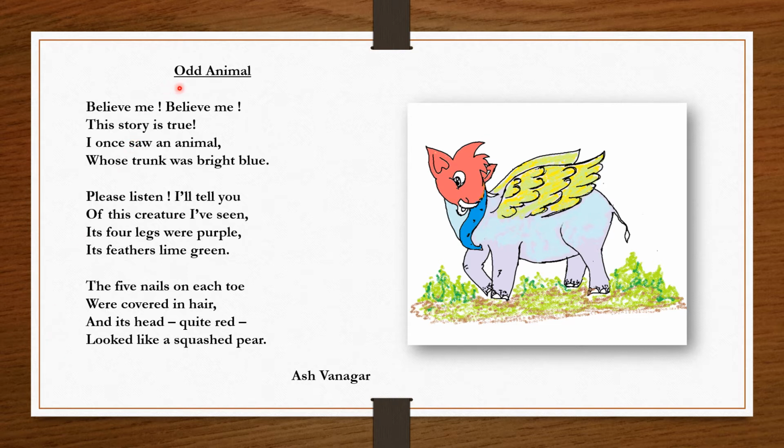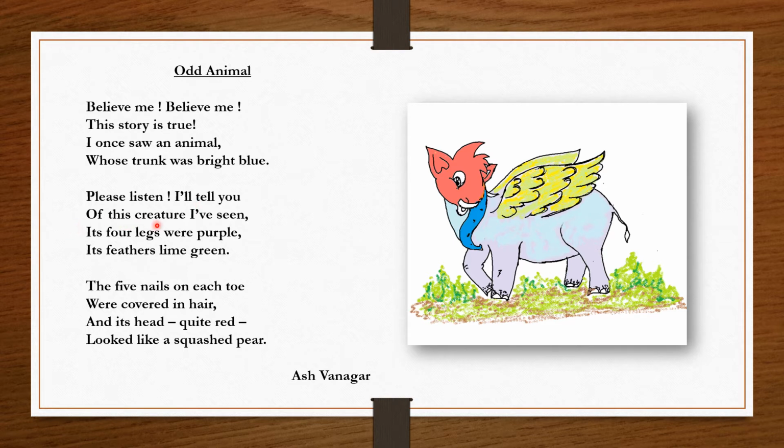So keep your fingers and repeat after me. Odd animal. Believe me, this story is true. I once saw an animal whose trunk was bright blue. Please listen. I will tell you.